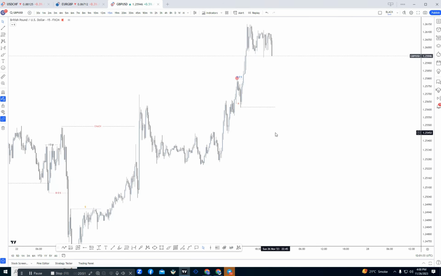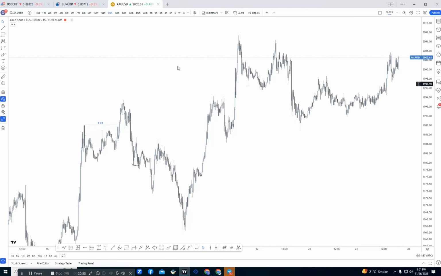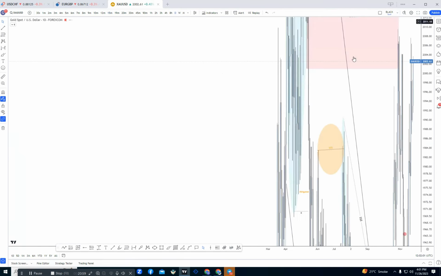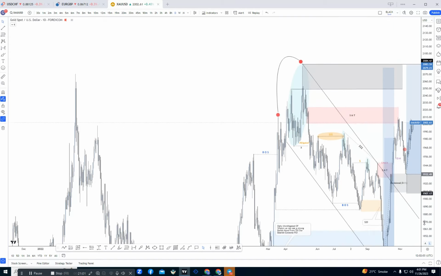time frame. Now we will simply switch to the gold chart. So here is the gold 15-minute chart. So we will simply switch to the daily time frame. So see what the market is now going to do.